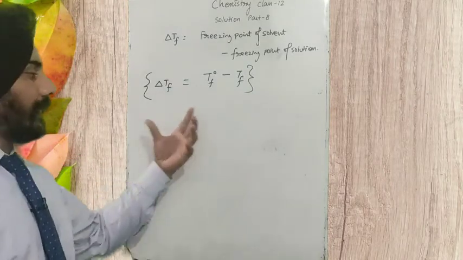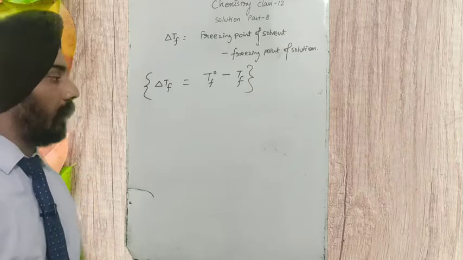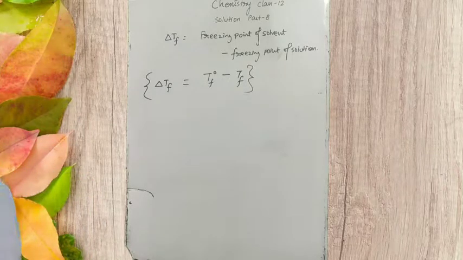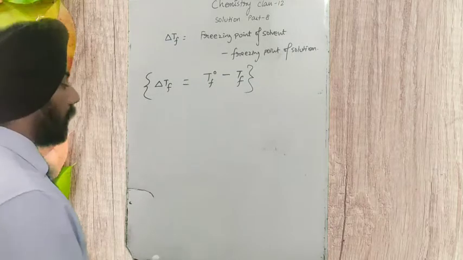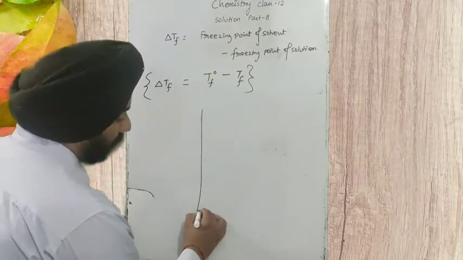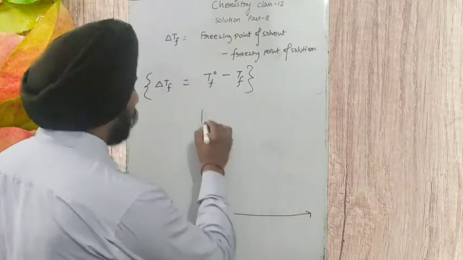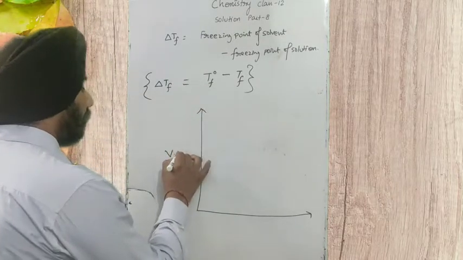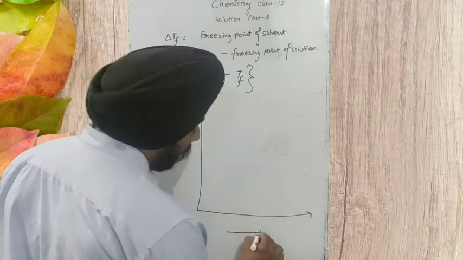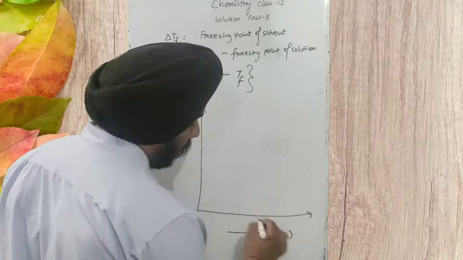Before writing that expression, we have to draw a graph between vapor pressure and temperature. Here we have vapor pressure, and the temperature in Kelvin.